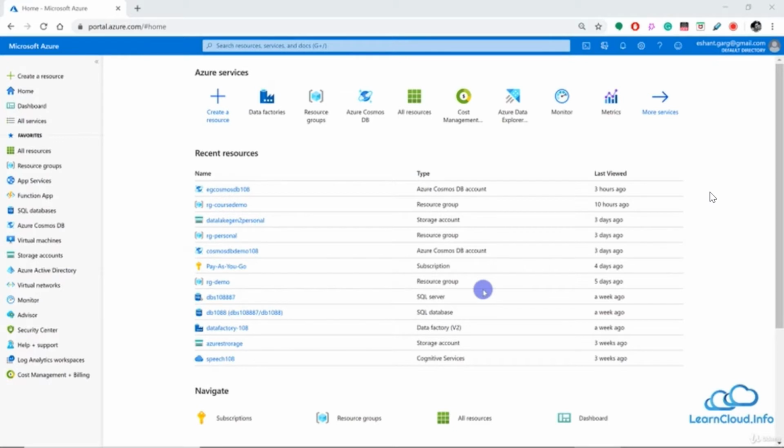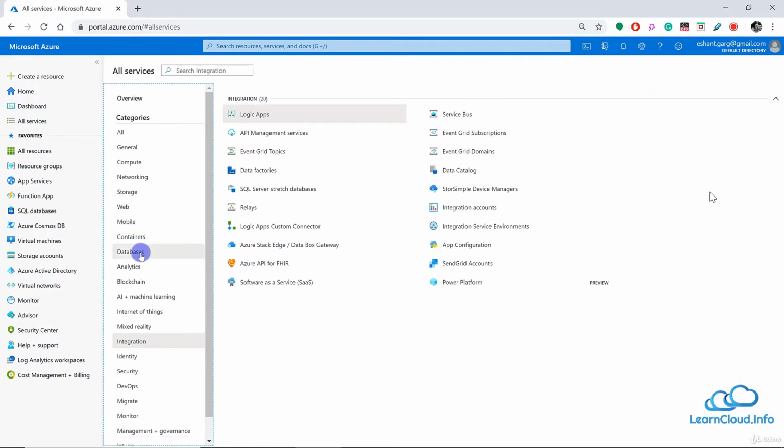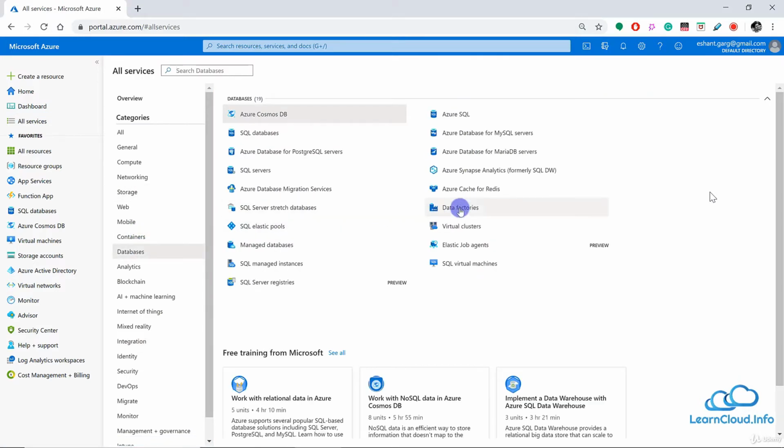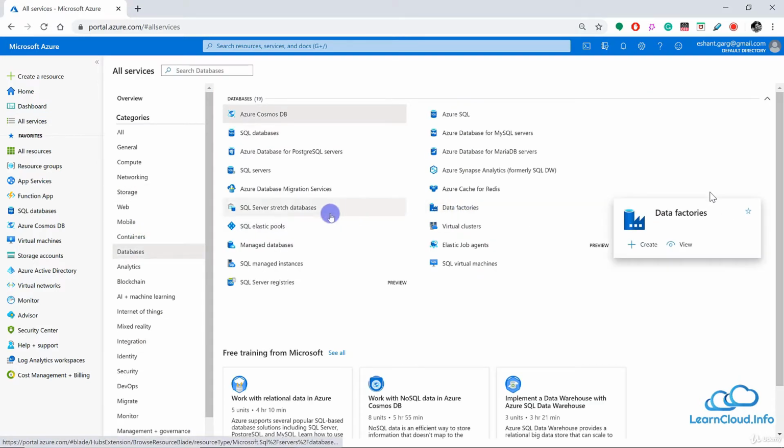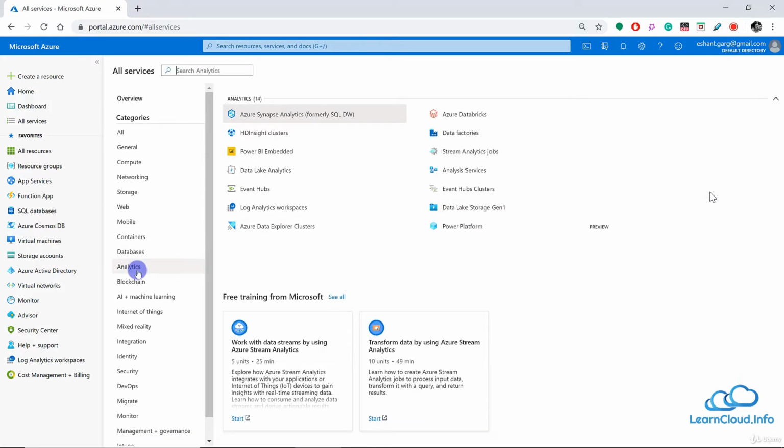Hello friends, welcome back. In this lesson, we are going to create a brand new Azure Data Factory. If you go to all services here, within database, you should be able to find Data Factory. Or you can also go to analytics and find Data Factory here.